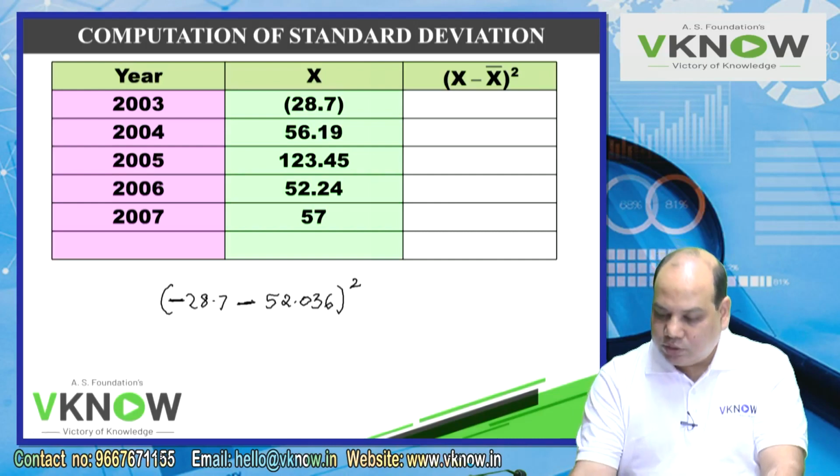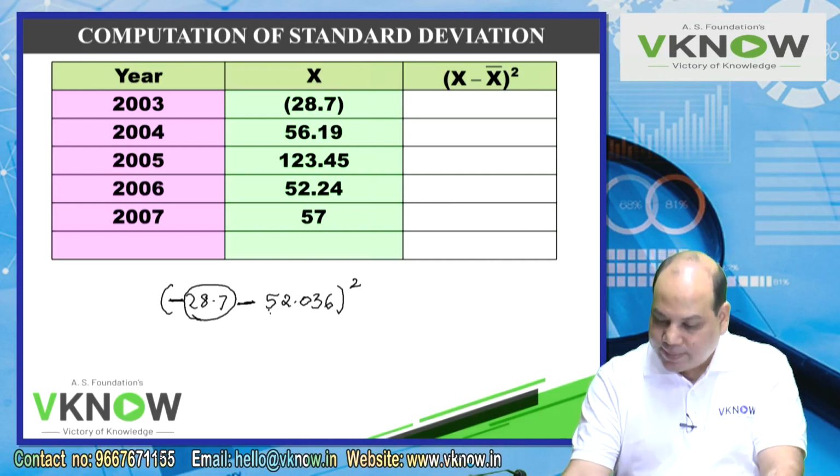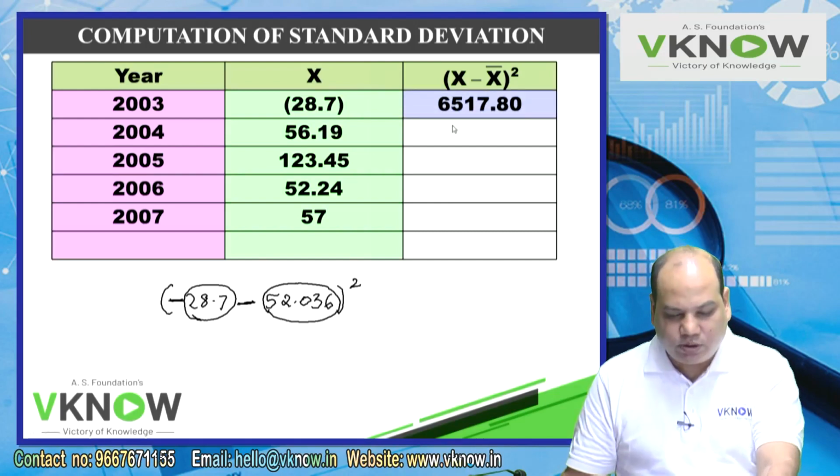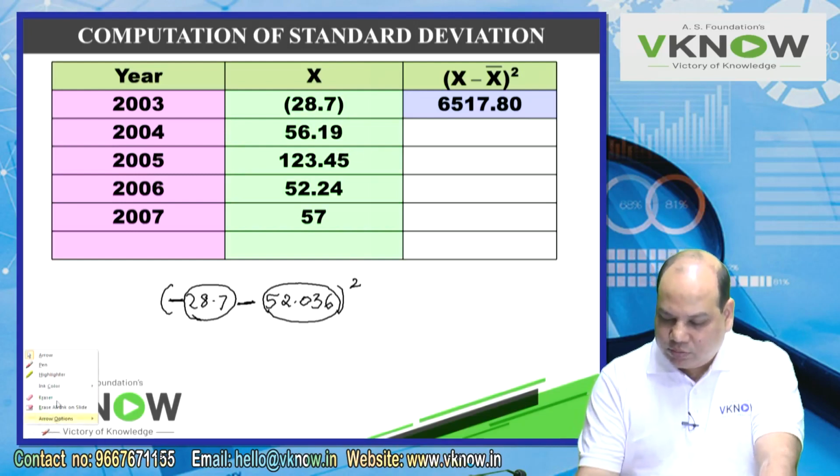So take on your calculator just this much, 28.7 plus 52.036 into equal to memory plus, into equal to memory plus. So you will get something around this number, 6517.80.